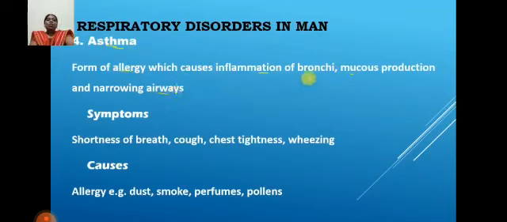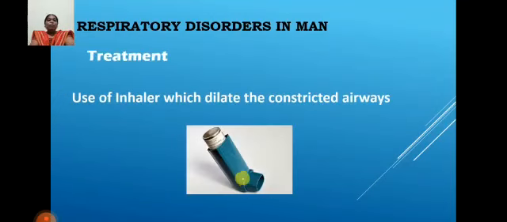This disease is caused by allergy to dust and some pollutants. Excess mucus secretion is seen, and the symptoms are shortness of breath, cough, chest tightness and wheezing. The causes are allergy, dust, smoke, perfumes, extra heavy use of perfumes, and pollen grains.